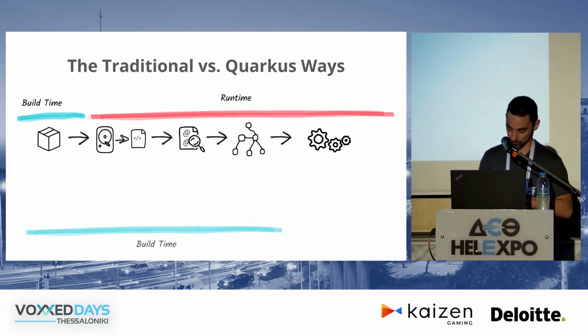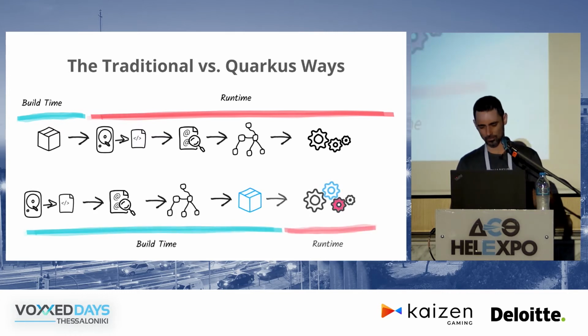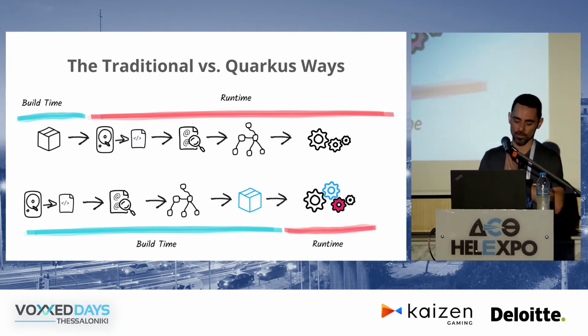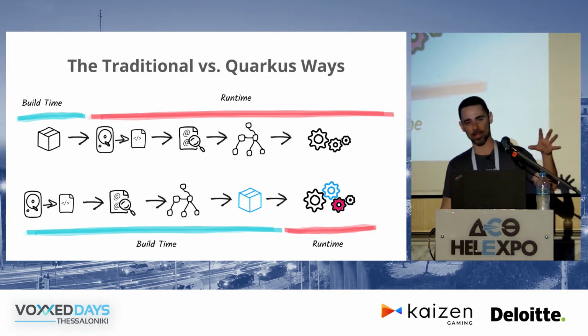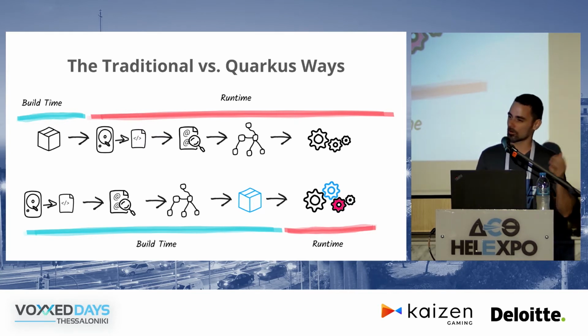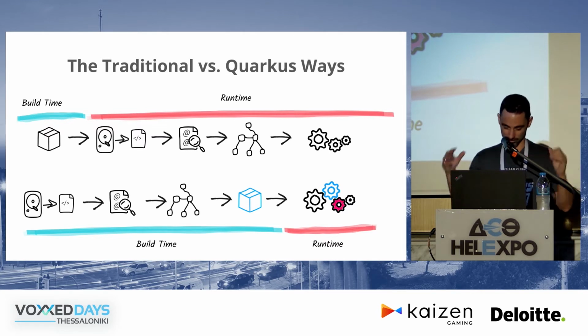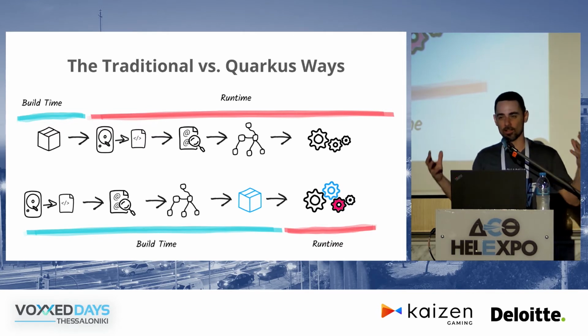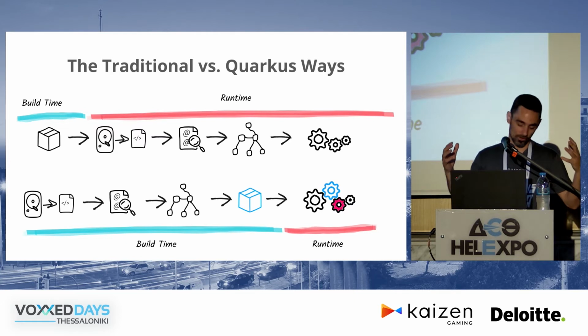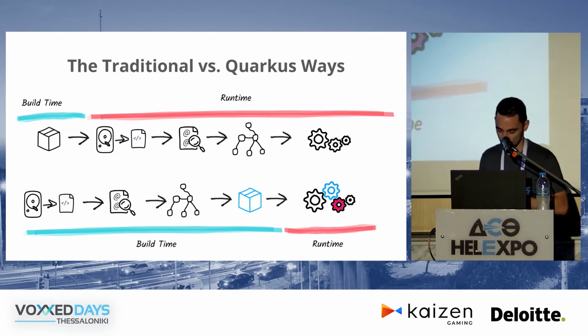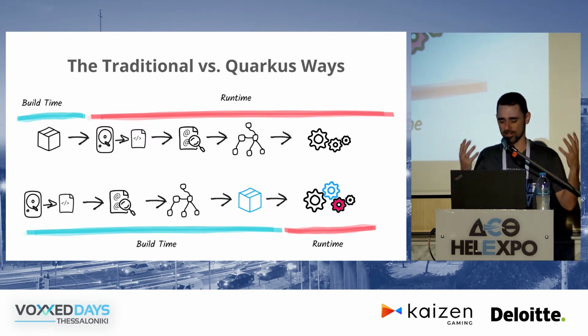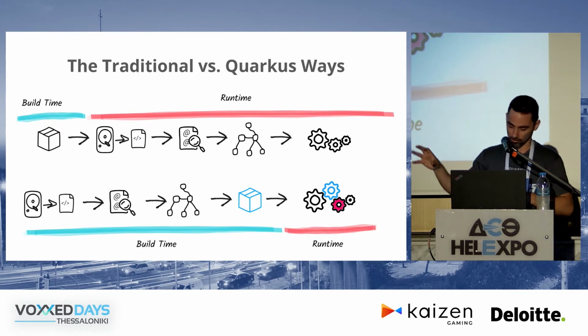The solution to both of those problems is that with Quarkus, we move as much of the processing as we can to build time, right? So when you're doing an MVN package or a Gradle build, what Quarkus does, at a really high level, is that we scan the entire classpath of your application. We look for all sorts of annotations. We parse all sorts of configuration files. We build up a huge amount of metadata. We generate a lot of code. We transform some of your code, and we create an optimal jar that